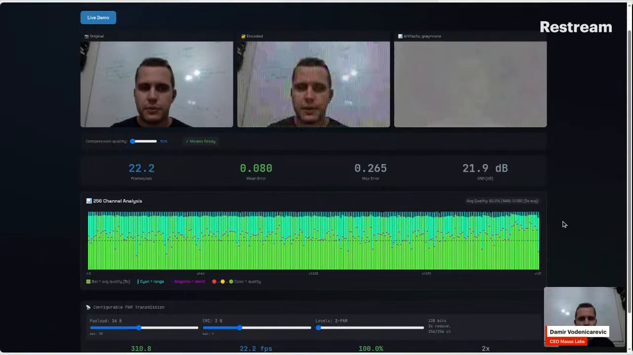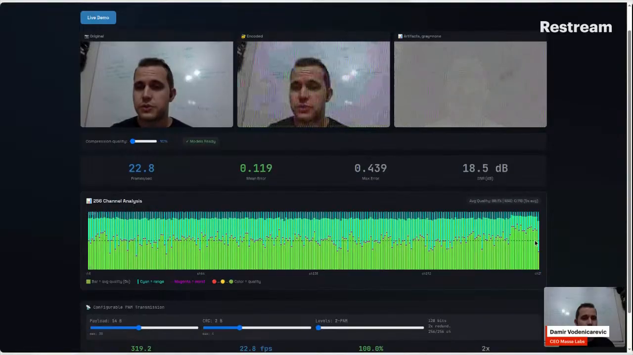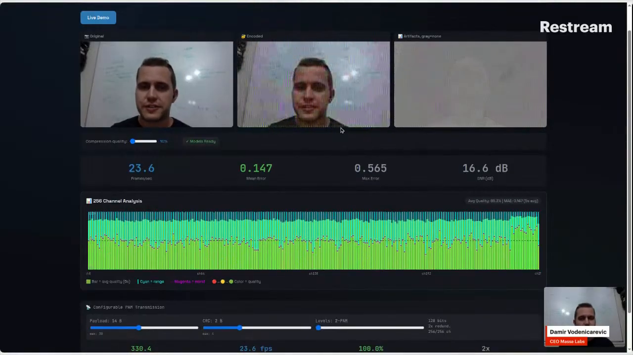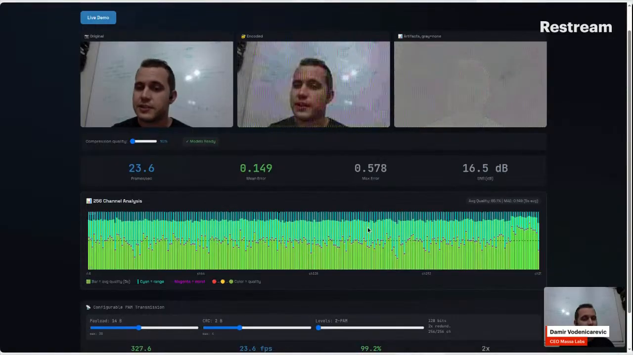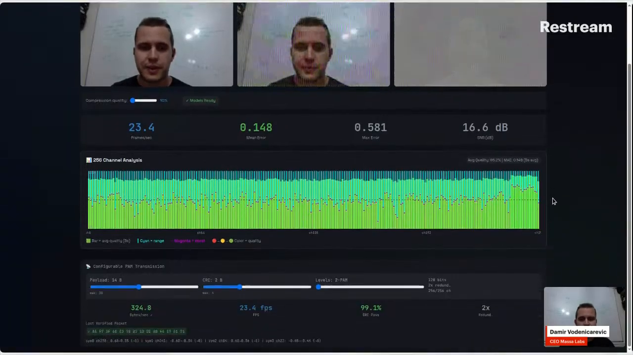And if we reduce compression quality, of course, we lose signal to noise ratio. There's more noise due to compression. And here's the worst case scenario, 10% compression. So it doesn't get much worse. And we still have 6 decibels. And that's actually enough to get data through.